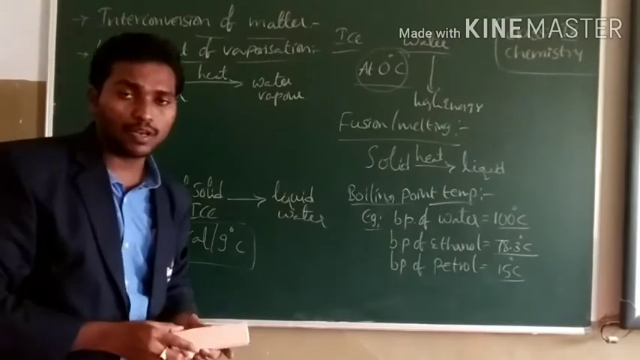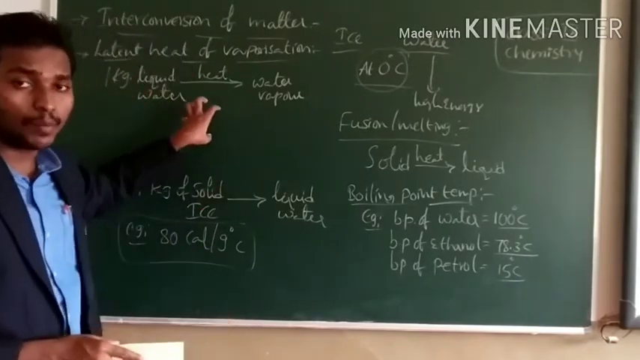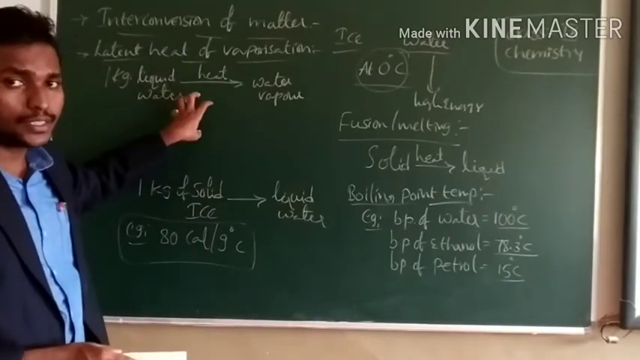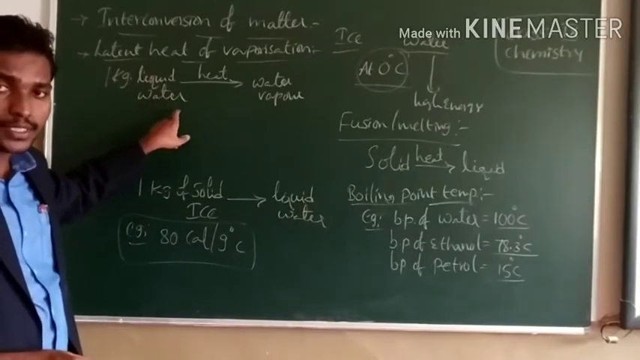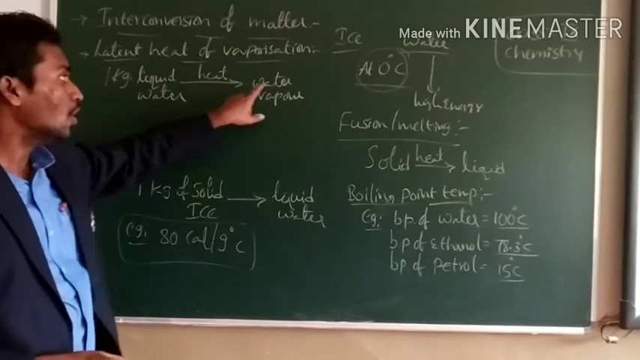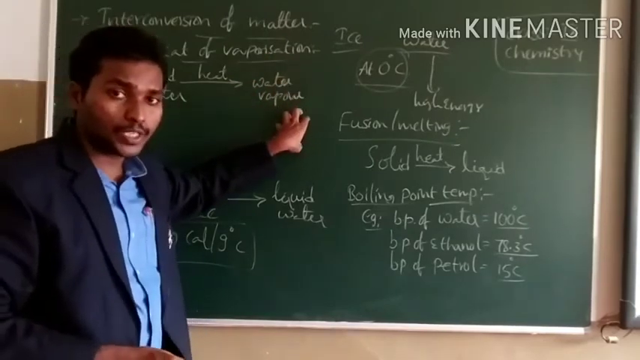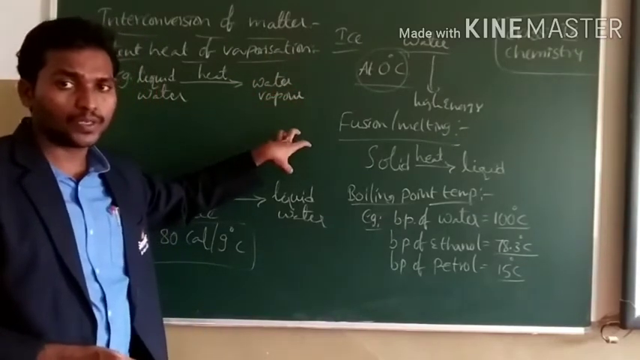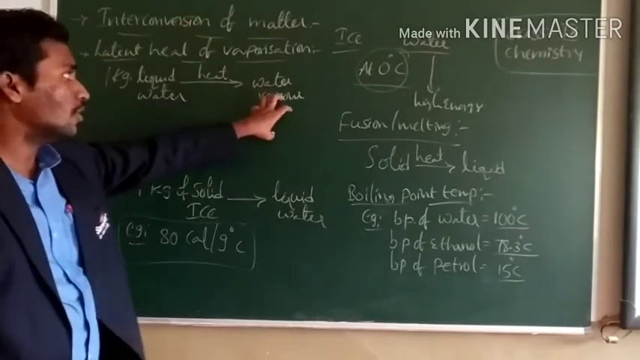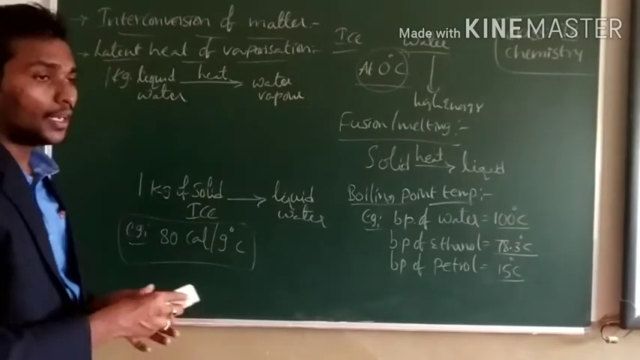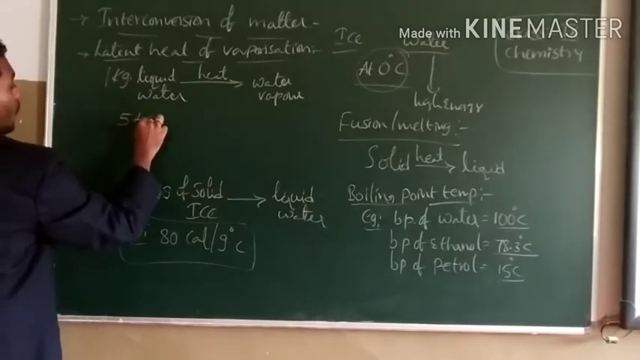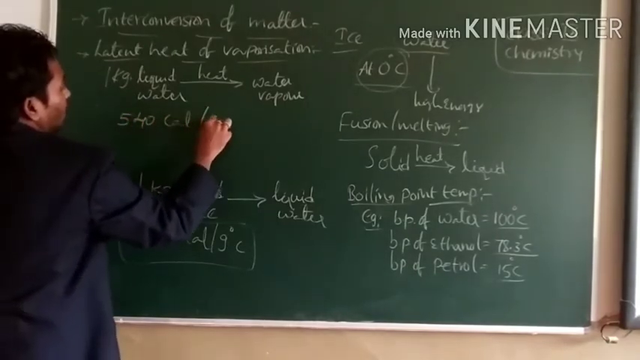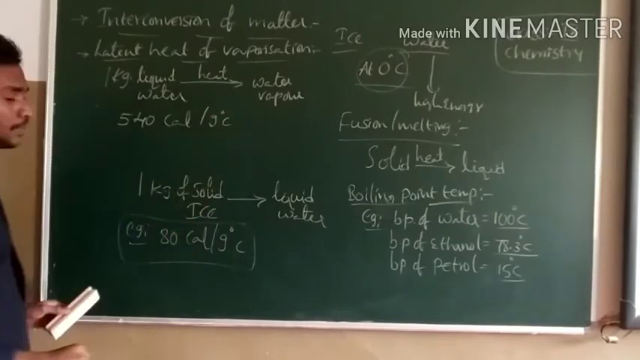Vaporization. So latent heat of evaporation can be defined as the amount of heat energy required to completely convert 1 kg of liquid water to water vapor at atmospheric pressure and its boiling point temperature. It is called latent heat of evaporation. Latent heat of evaporation of water is 540 calorie per gram.